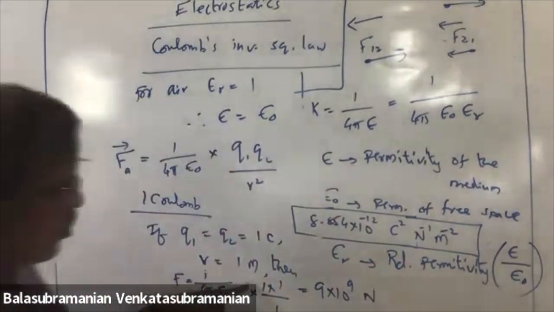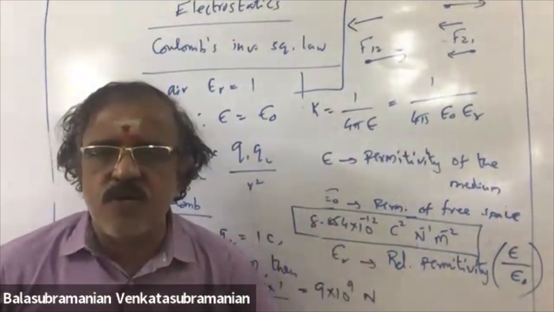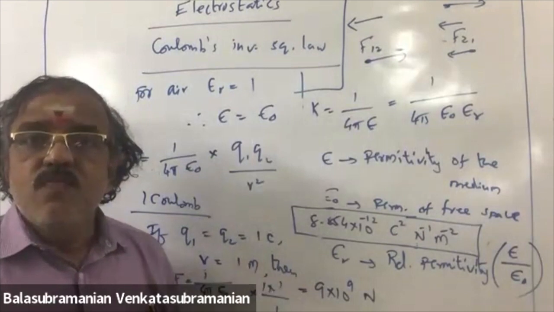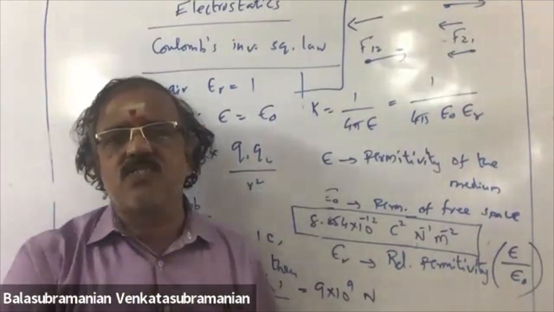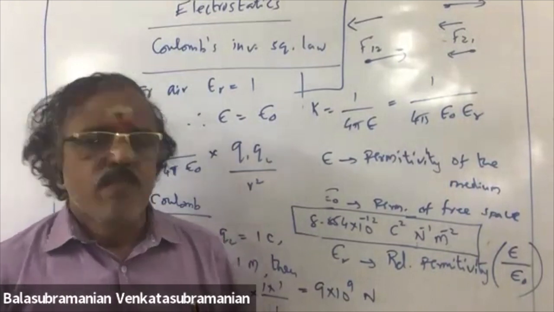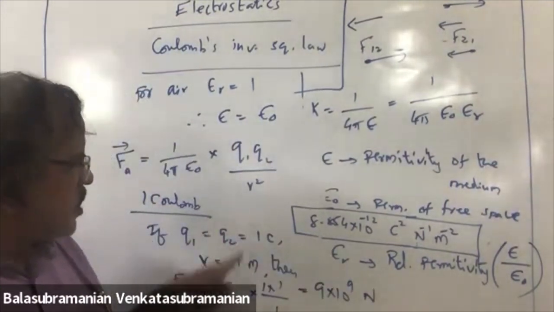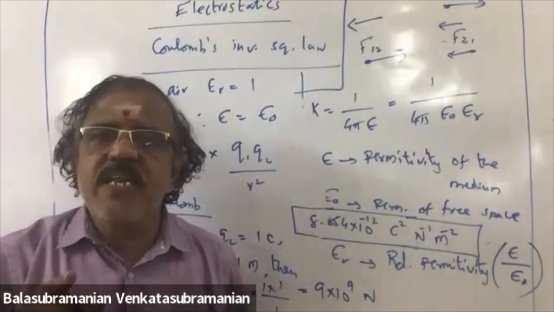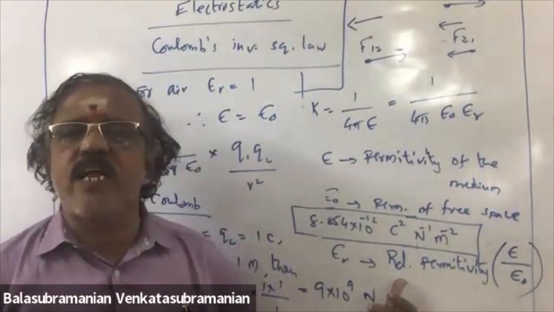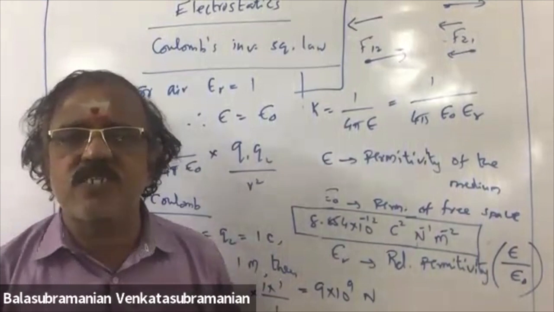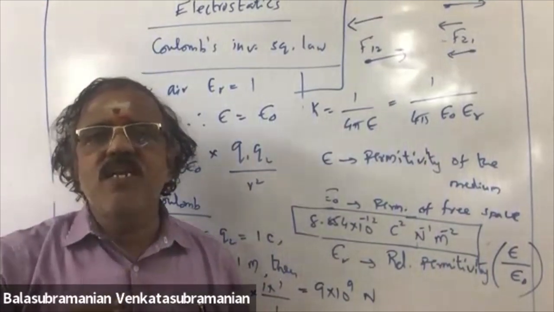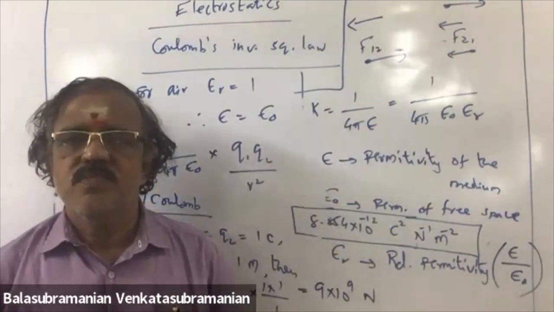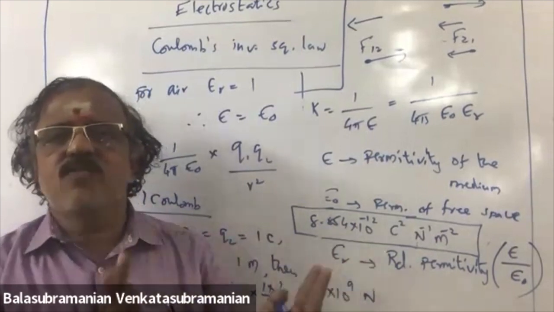So 1 Coulomb is defined as the strength of the charge which, when placed at a distance of 1 meter from an equal and similar charge placed in air or vacuum, because you have used epsilon naught, experiences a repulsive force of 9 into 10 power 9 Newton. Why repulsive force? Equal and similar charge, so the word repulsive force. This is the statement and explanation of Coulomb's law.